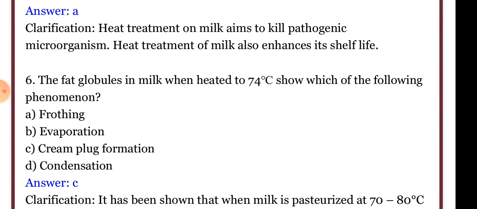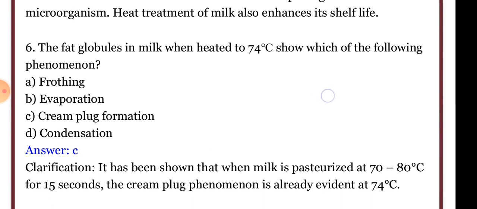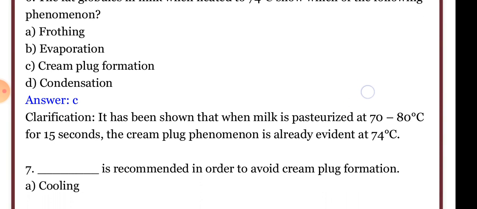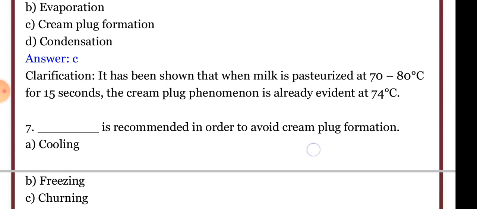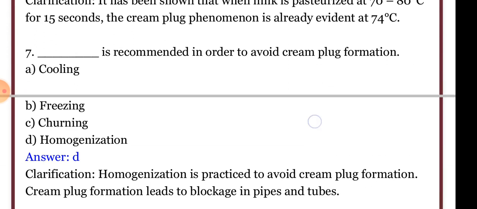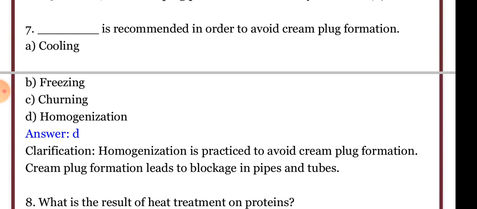The fat globules in milk, when heated to 74 degrees centigrade, show which of the following? It causes cream plug formation. It has been shown that when milk is pasteurized at 70 to 80 degrees centigrade for 50 seconds, the cream plug phenomenon is already evident at 74 degrees centigrade. Homogenization is recommended in order to avoid cream plug formation. Homogenization is practiced to avoid cream plug formation.